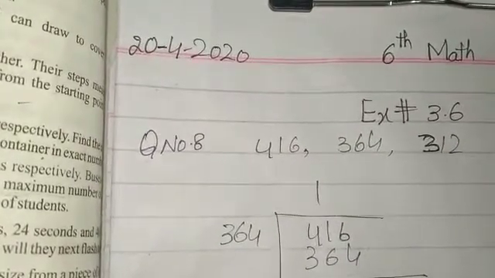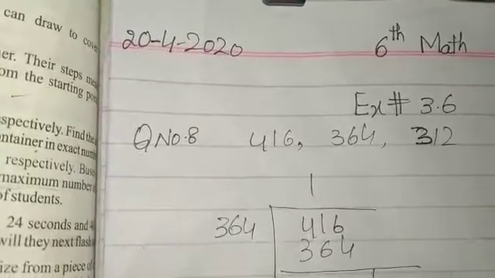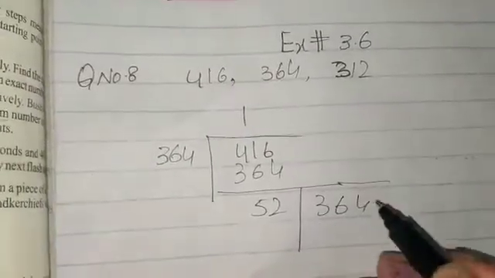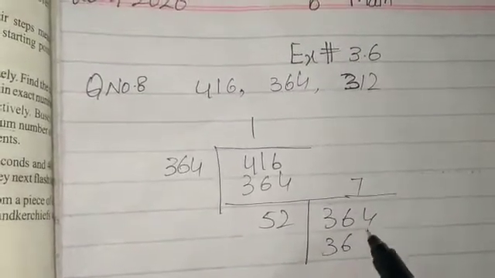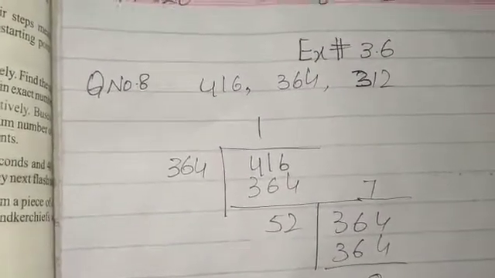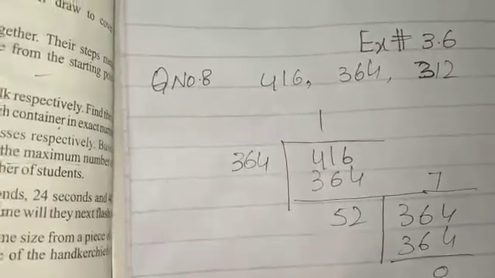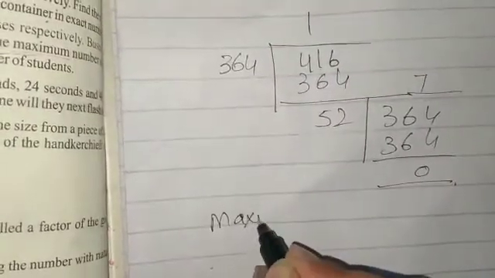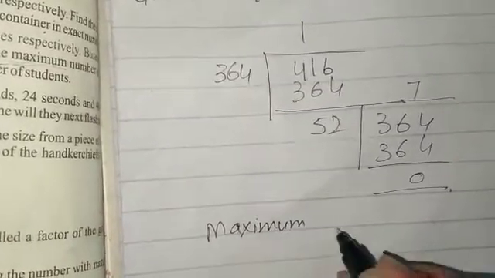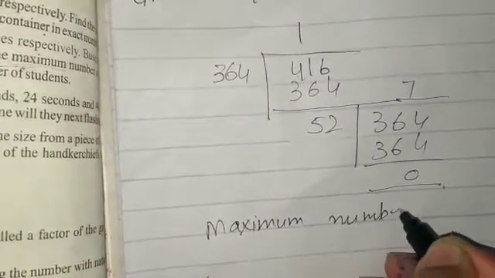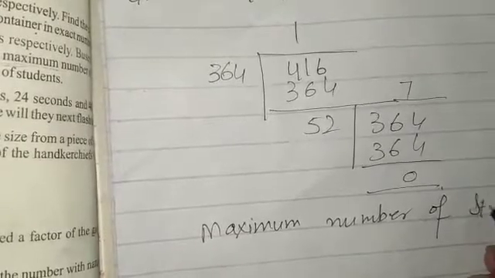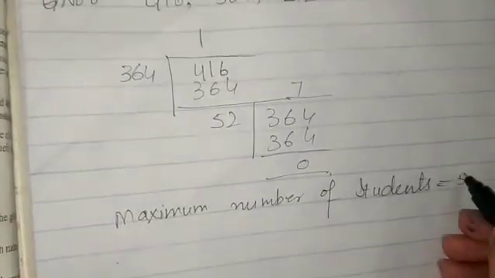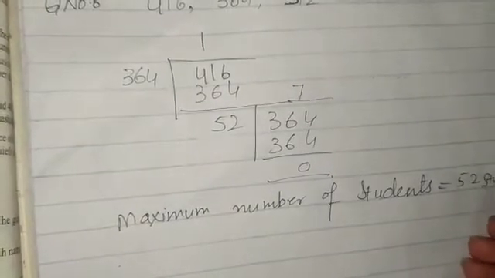After subtracting, our answer is 52. 52 sevens are 364, remainder 0. So the maximum number of students is 52 students.